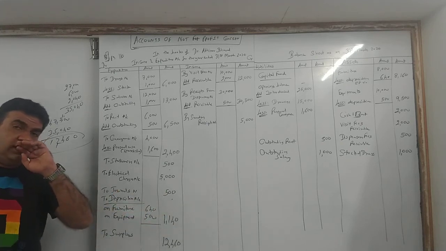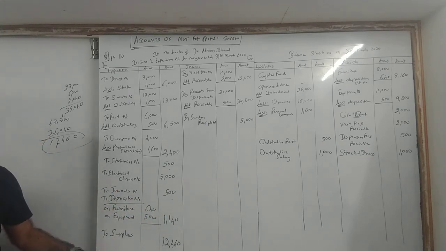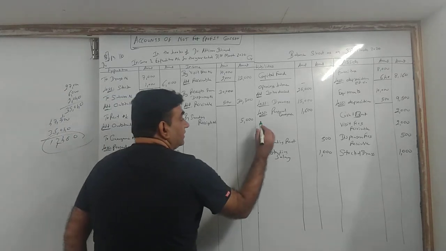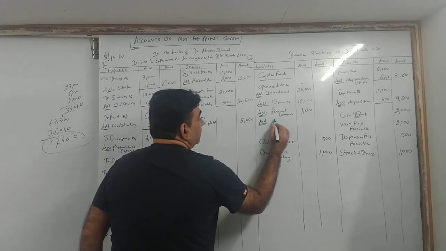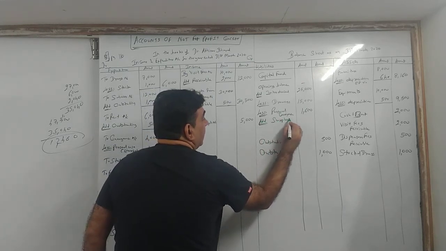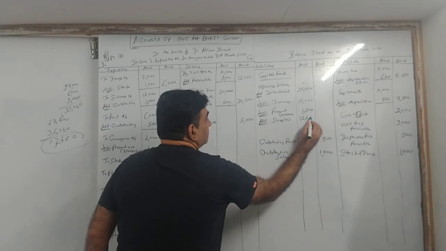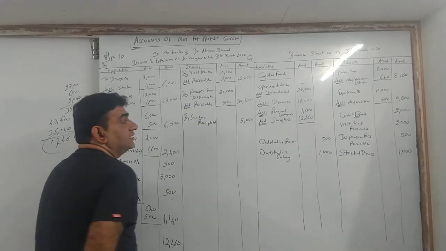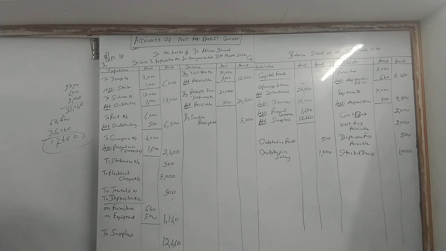Okay? Now see, we know very well, profit we add to capital, loss we subtract. This is surplus. So its second effect: come to capital fund, right there, add surplus 12,460. Now take the total of capital fund outside. Remember, there are 2 additions, 2 deductions. So 25 and 12, 30.